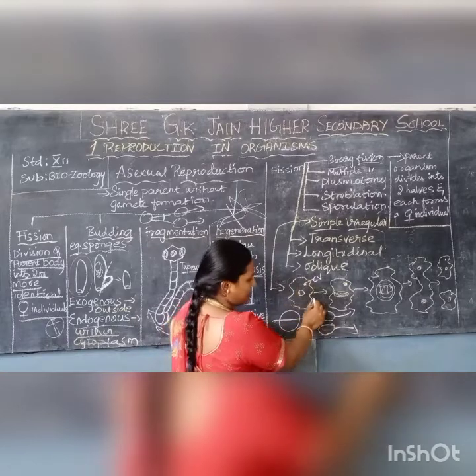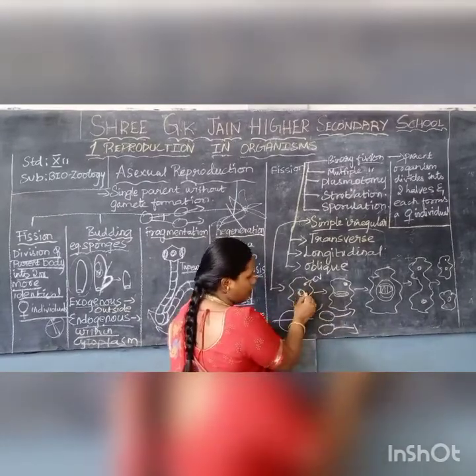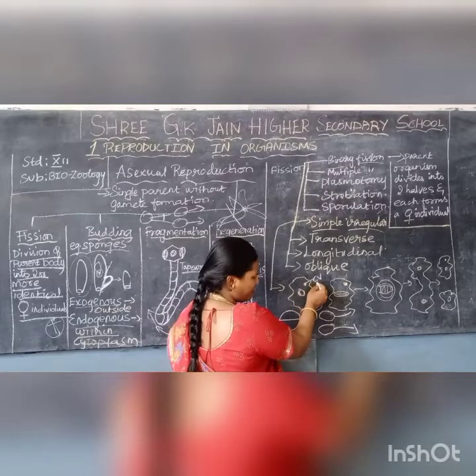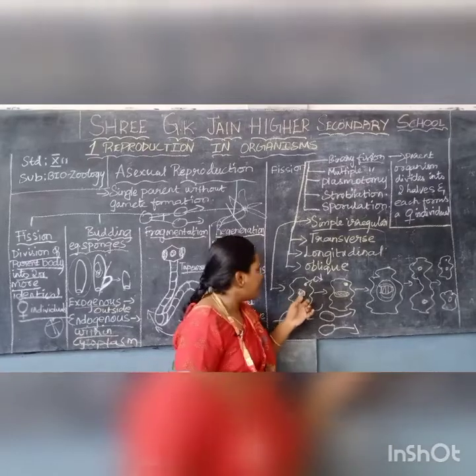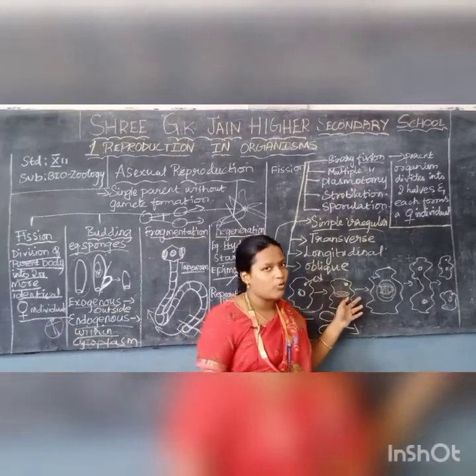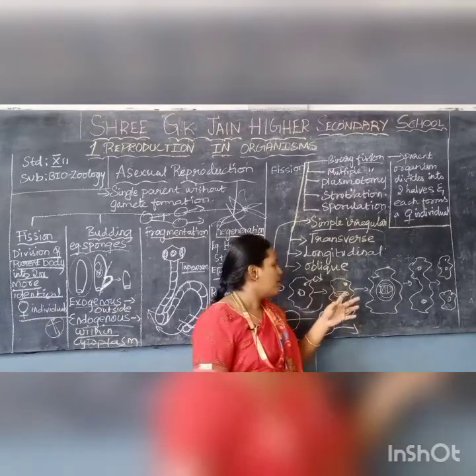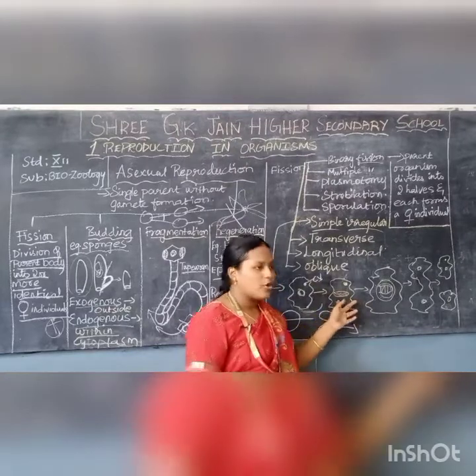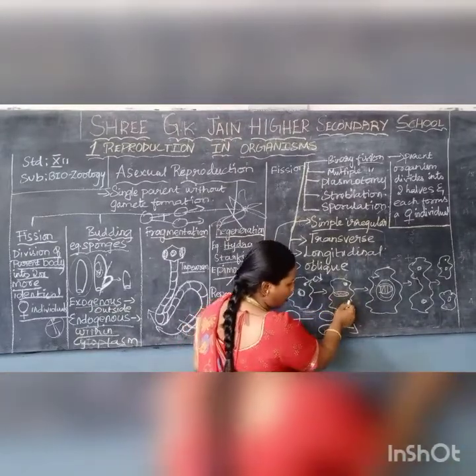So there is an organism, that is amoeba. The picture of amoeba I have drawn here. So this is the nucleus of amoeba and this is the contractile vacuole, which supplies the oxygen for the amoeba. So here the nucleus is there, and inside the nucleus we can see the chromosomes, right? Yes, so just revise the basics. So inside the nucleus chromosomes will be there. Here I have put the diagram to show the chromosomes.